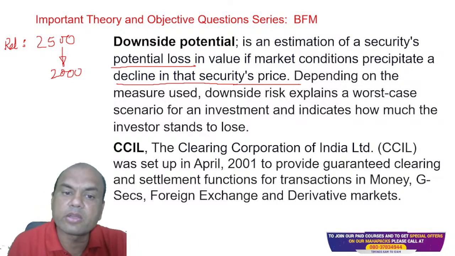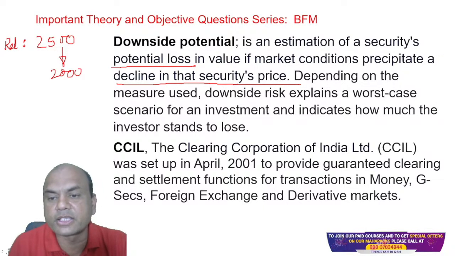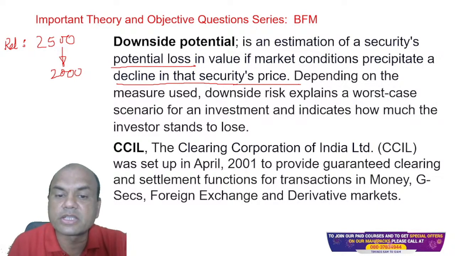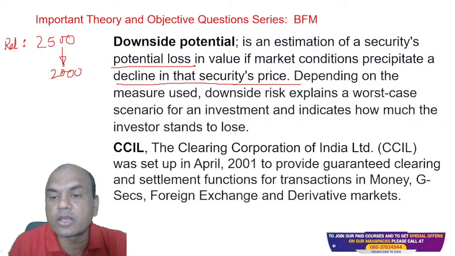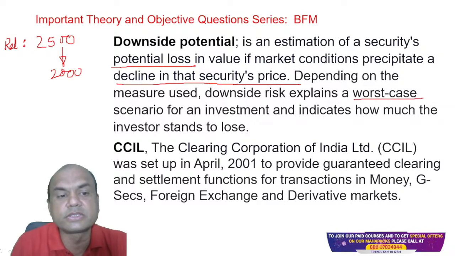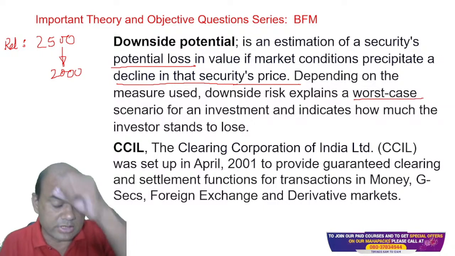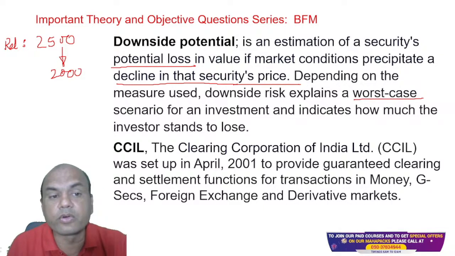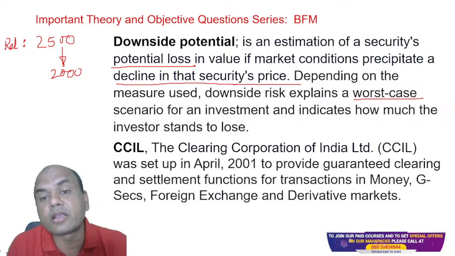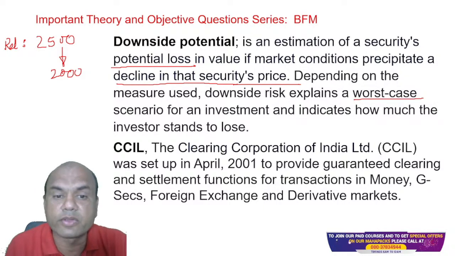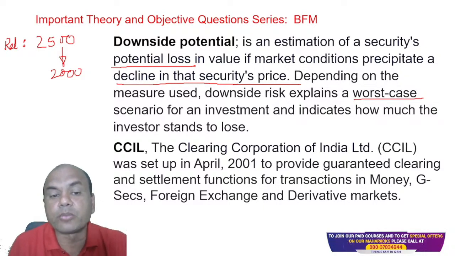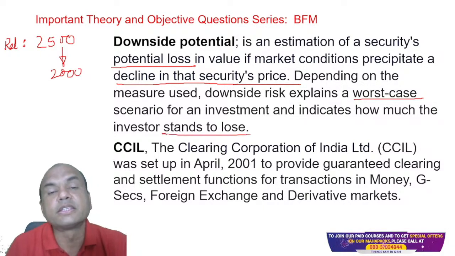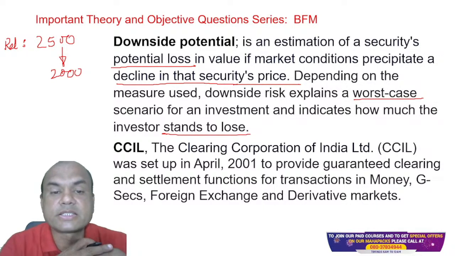Depending on the measures used, downside risk explains a worst case scenario for an investment and indicates how much the investor stands to lose. Worst case scenario means what is the lowest level this stock can go down to, or the lowest level at which this bond can go down. The worst case scenario is always taken into account by any company whenever you are doing a conservative investment. It indicates how much the investor will lose if the Reliance share goes down.